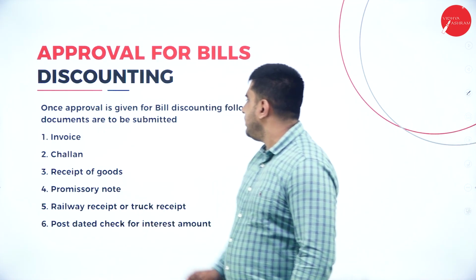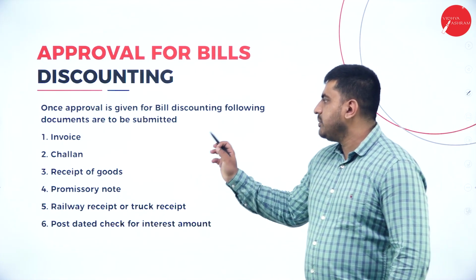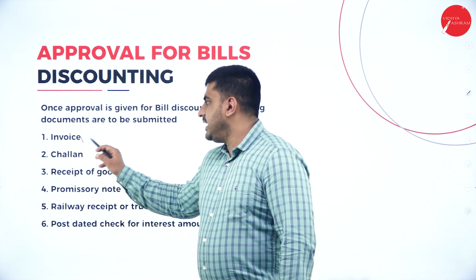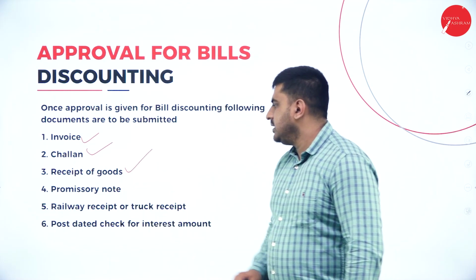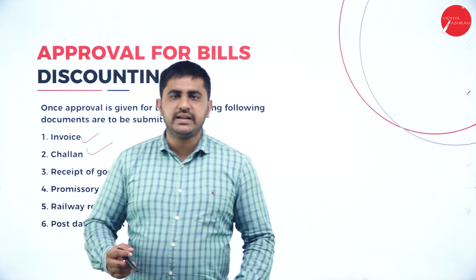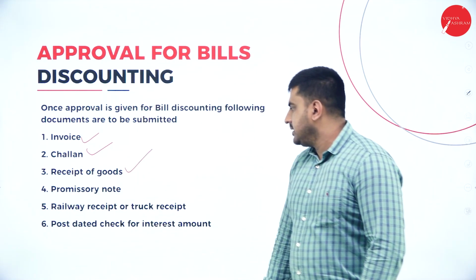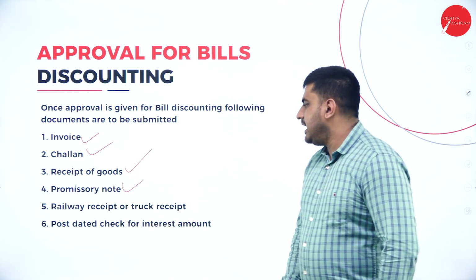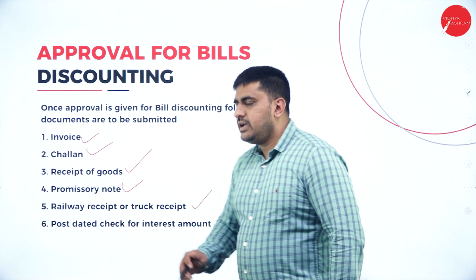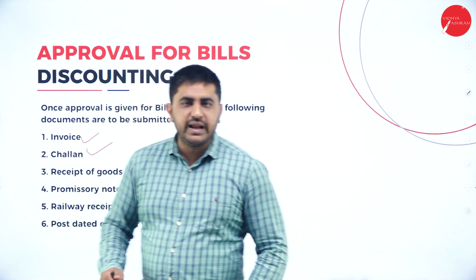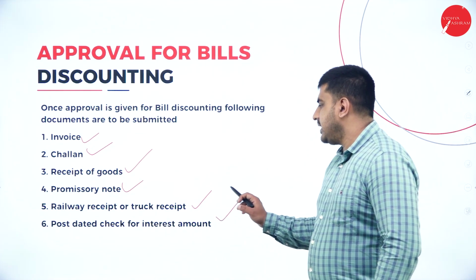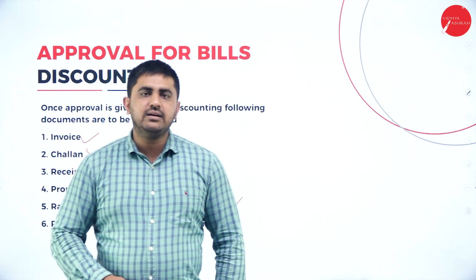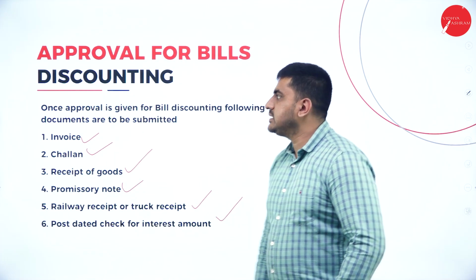Approvals for bills discounting. Once approval is given for bills discounting, the following documents have to be submitted. That is, the invoice, challan, and receipt of the goods. If there is any agreement or promissory note which is legally binding, it has to be given. A railway receipt or truck receipt if the products are transported, and a post-dated cheque for the interest amount. Everything has to be provided for approval of bills discounting.